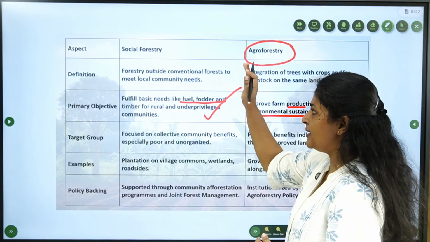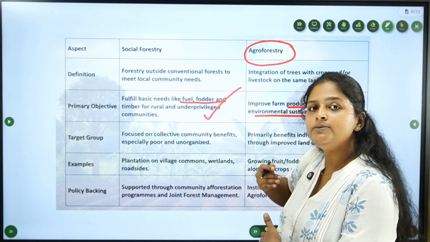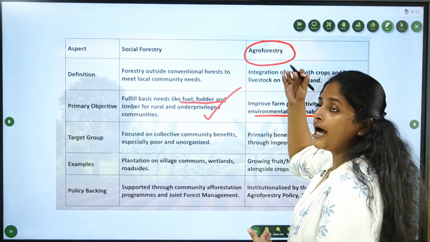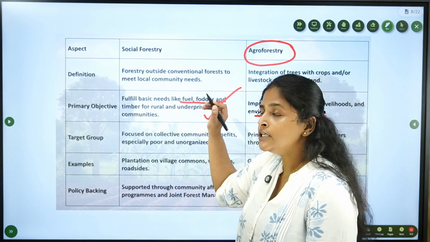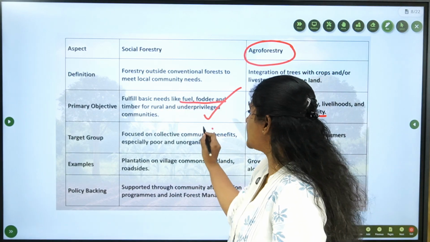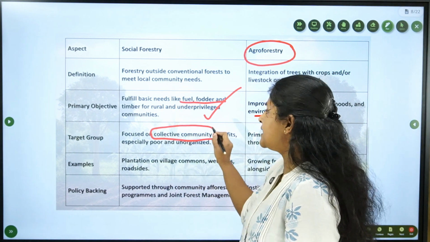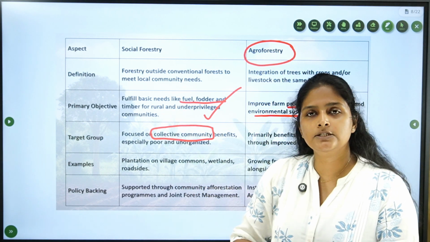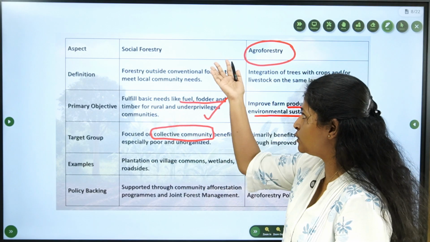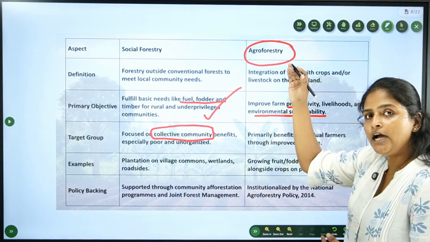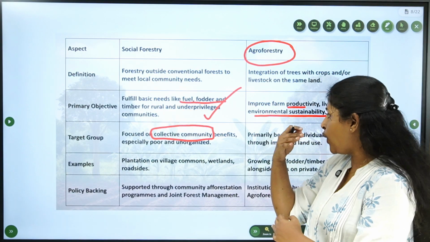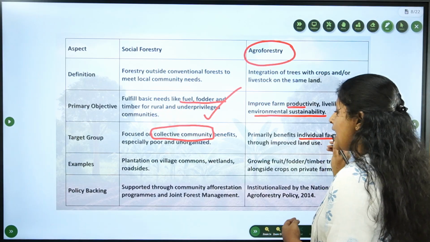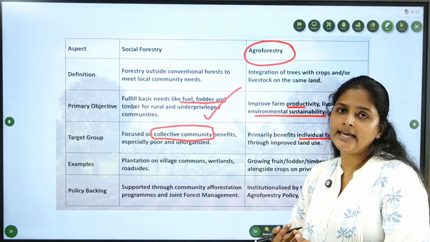So they are basically the same things, but the objectives are wider for agroforestry. Now, the target group in social forestry is the collective community. The entire community engaged in social forestry activity gets benefited. But in agroforestry, it is focusing on individual farms, so the farmer who owns the land will get benefited more.